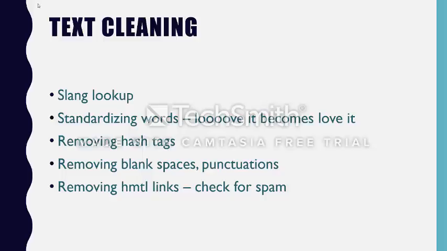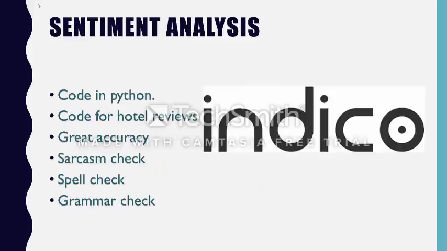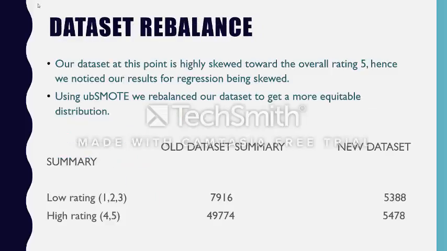We've done text cleaning with R and Python. We've removed hashtags, removed blank spaces, removed HTML links. We've standardized the words, and we've done slang lookup. Sentiment analysis: Indico was kind enough to give us free unlimited access to their API. The code is in Python, and they're great for hotel reviews with 96% above accuracy. They have sarcasm check, spell check, and grammar check.